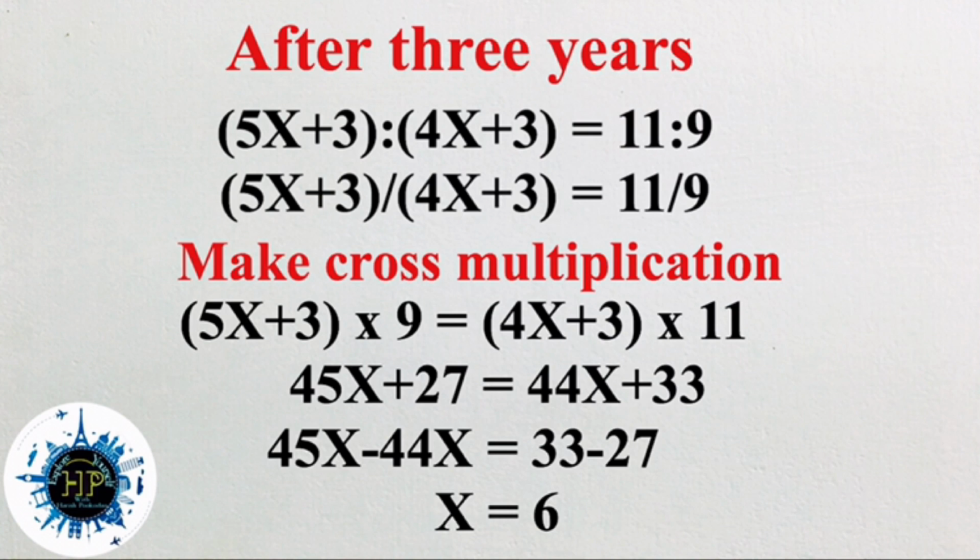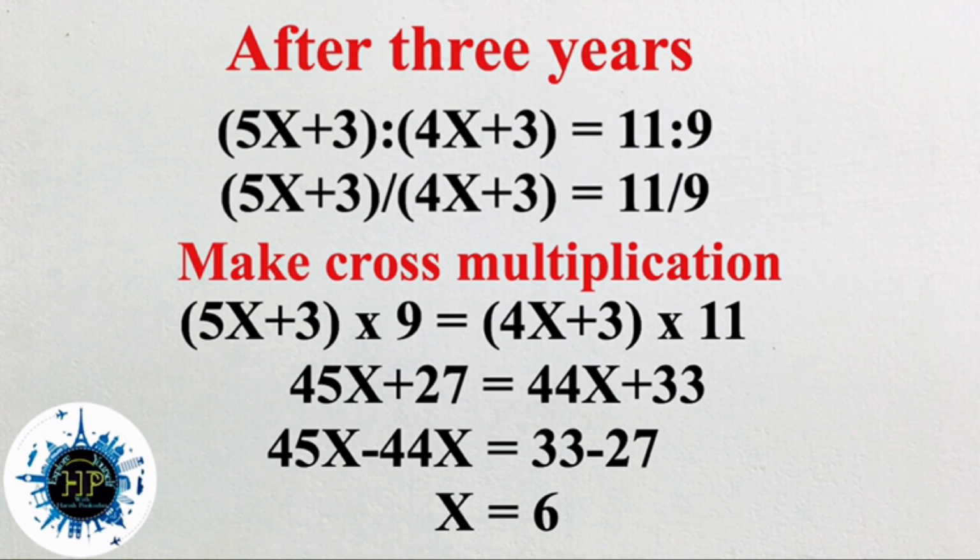We studied this in the previous lesson. If anybody has any confusion regarding this, you can look at the ratio and proportion video on our YouTube channel. After writing 5x plus 3 divided by 4x plus 3 is equal to 11/9, we need to do cross multiplication. So it will be 5x plus 3 into 9 is equal to 4x plus 3 into 11.